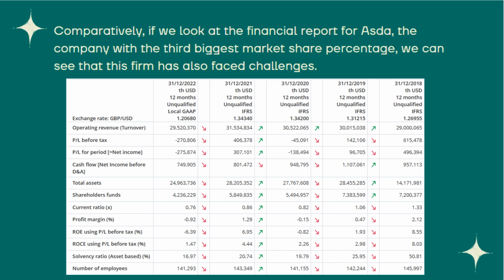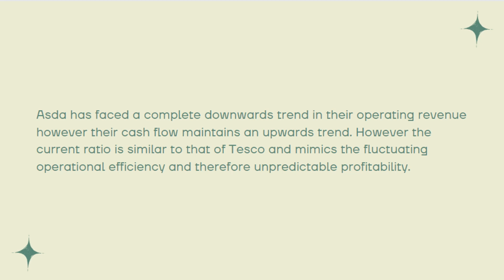In comparison to Tesco, we can look at the third biggest firm in this market, which is Asda. By looking at the data, which is also from Orbis, we can see that their operating revenue has fluctuated, as it went up in the period between 2018 and 2021. However, it has gone down in 2022. As seen previously, Asda has faced a downwards trend in their operating revenue. However, their cash flow maintains an upwards trend. However, the current ratio is similar to that of Tesco and mimics the fluctuating operational efficiency and therefore unpredictable profitability.